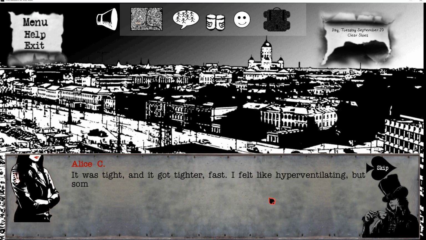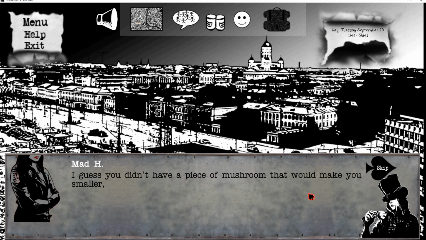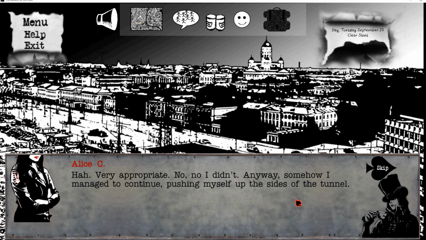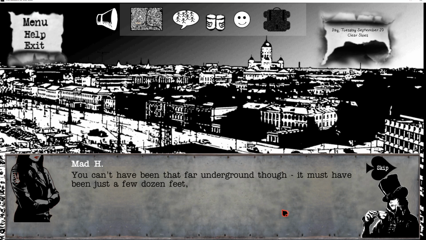Anyway, Crawlspace, how did you do? Well, it was tight, and it got tighter fast. I felt like hyperventilating, but somehow I got my breathing under control. The flashlight helped a lot. Well, I guess you didn't have a piece of mushroom that would make you smaller, did you? Ha, very appropriate. No, I didn't. Anyway, somehow I managed to continue pushing myself up the sides of the tunnel. I got so tired, so fast, every muscle in my body was burning. You can't have been that far underground, though. It must have been just a few dozen feet, right?